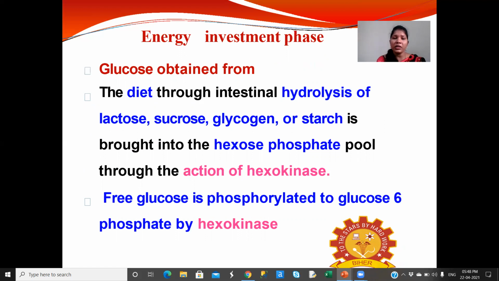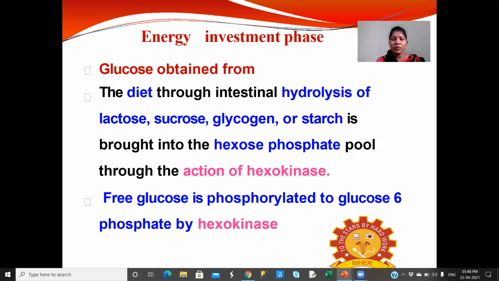Here, the glucose obtained from the diet through intestinal hydrolysis of lactose, sucrose, glycogen or starch is brought into the hexose phosphate pool through the action of hexokinase. The free glucose is phosphorylated to glucose 6-phosphate by the hexokinase enzyme.